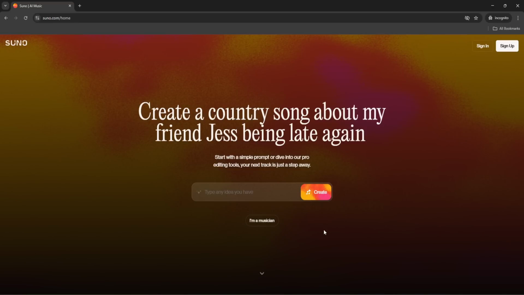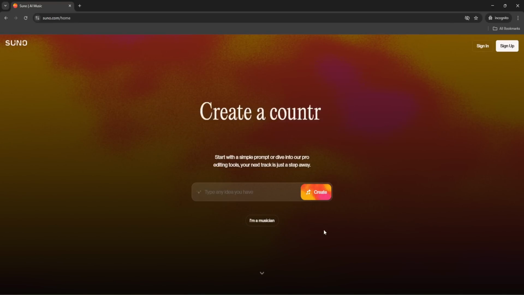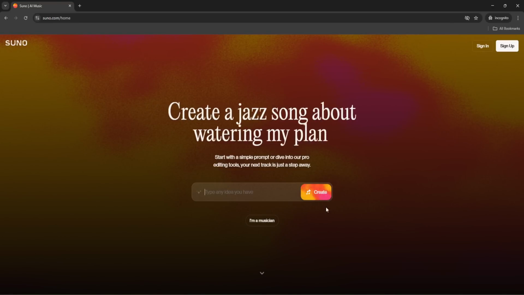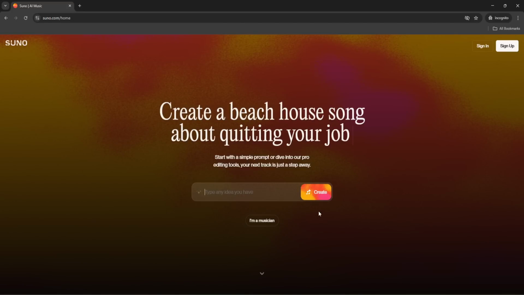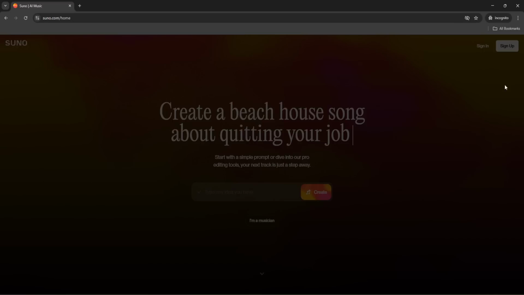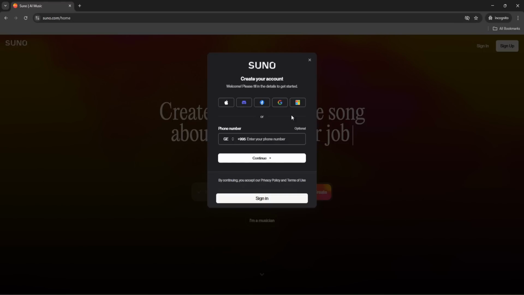You'll be greeted with a clean, minimal interface, very modern and user-friendly. There is a create button and you can start building music just by typing a short description of what you want. But before we do that, there is one quick step: signing up. Creating an account is super simple. You can sign up using your Google account, Apple, Facebook, or just a phone number.